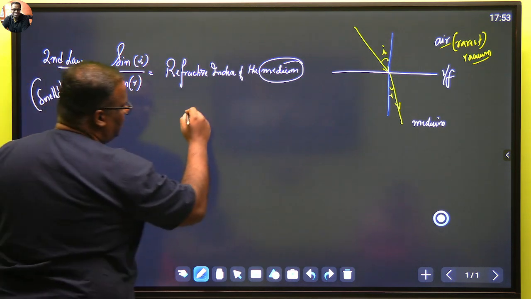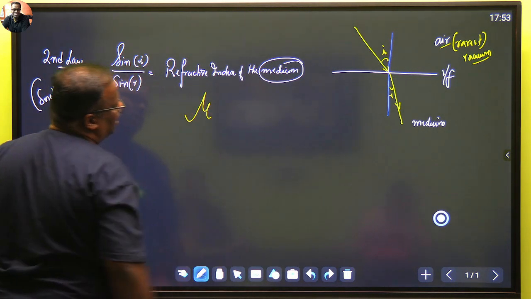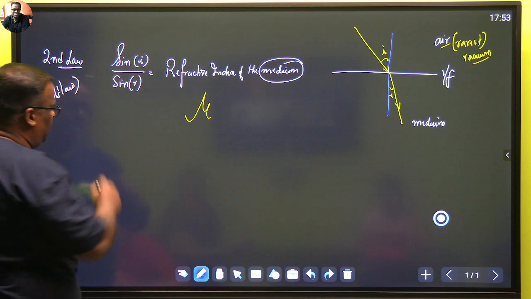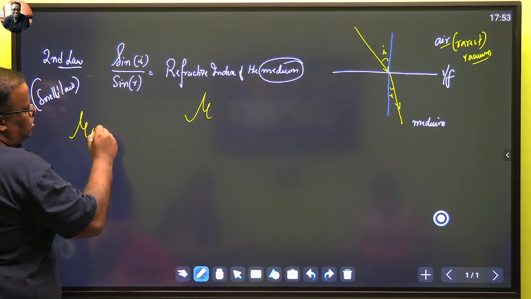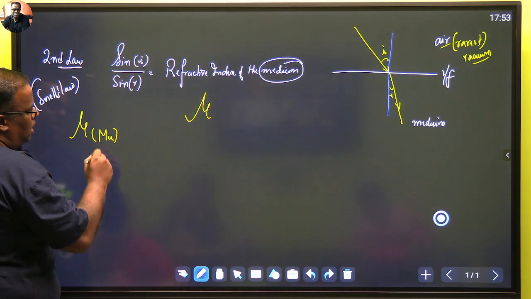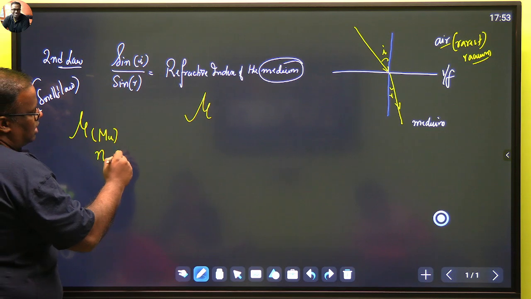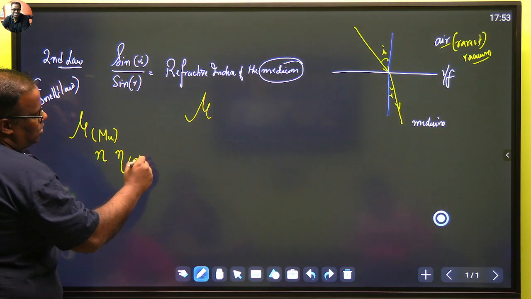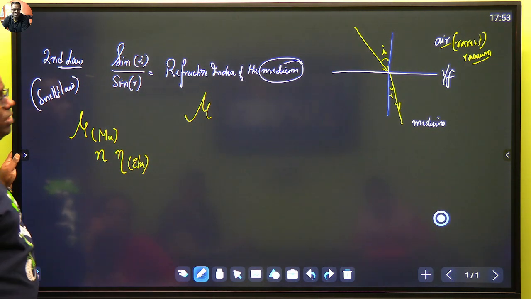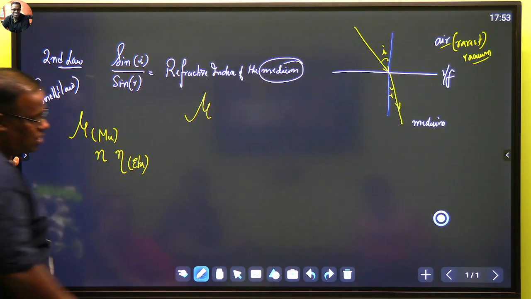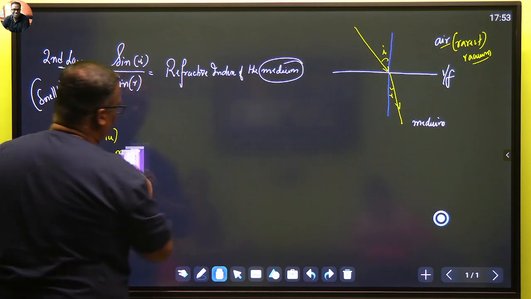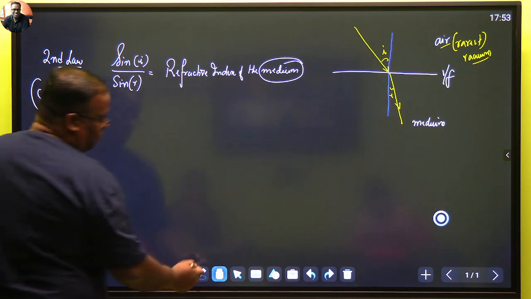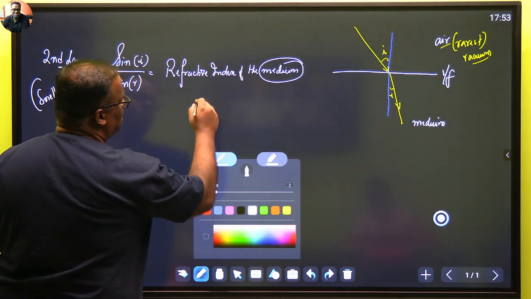Now this refractive index is represented by the Greek letter mu. Somebody writes it as n, or somebody writes it as eta also. However you want to write it, do explain it. So for simplicity, let's say we maintain eta as our symbol. So eta is my refractive index.